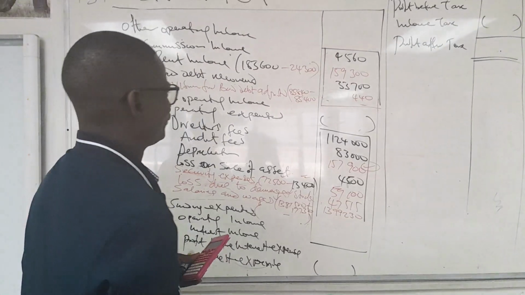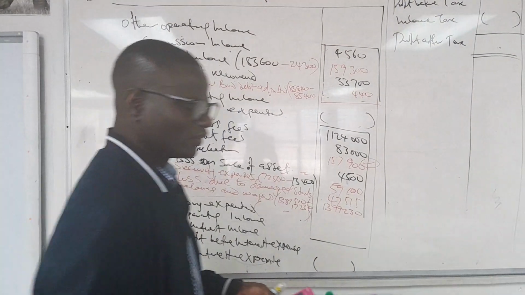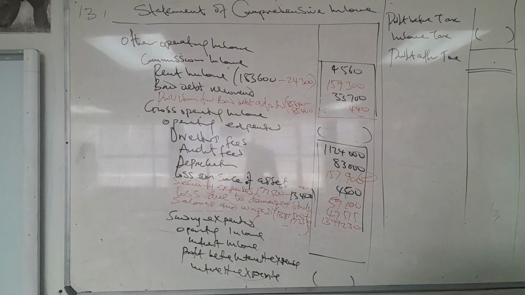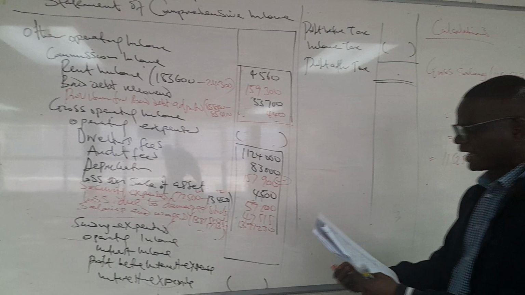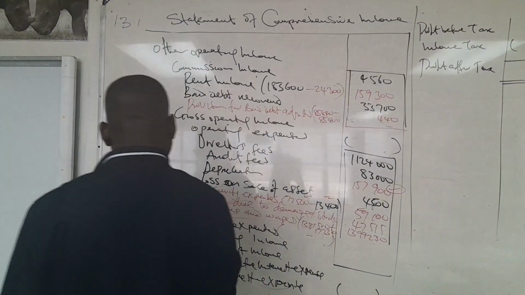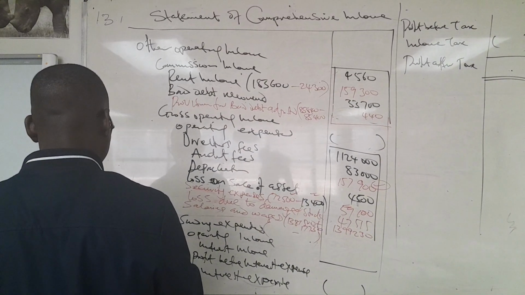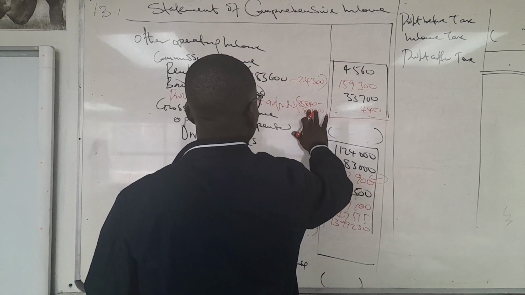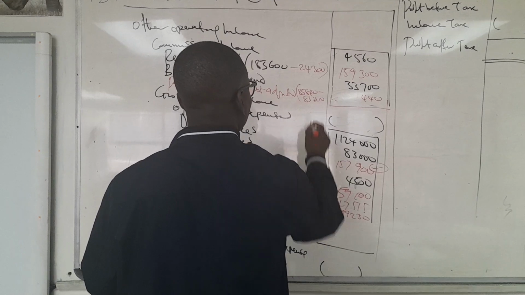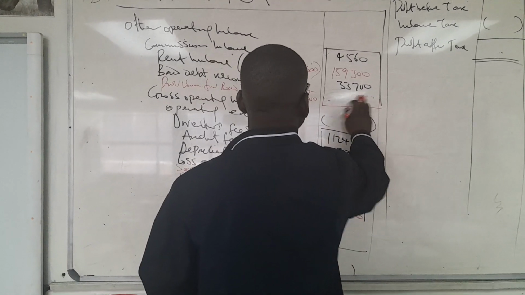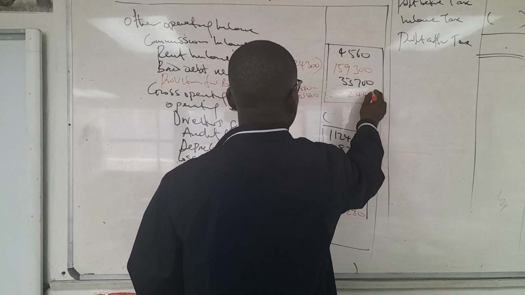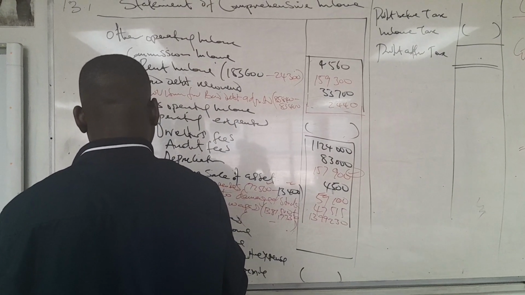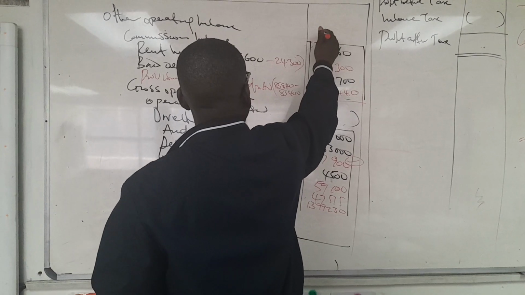But how do we conclude this? We are not done with the other income. We need now to say our other income needs to be completed. What will be our other income? This one is actually 83,400, and this one is supposed to be 2,440.